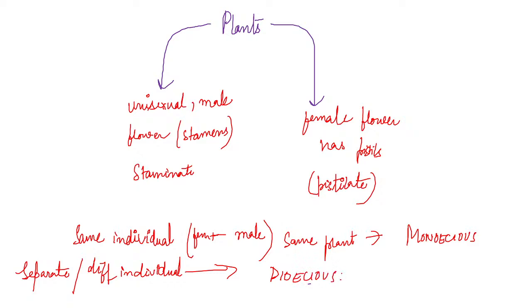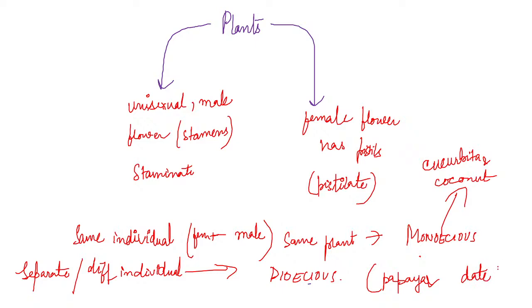Clear? Monoecious plant examples are cucurbita and coconut. Dioecious plant examples are papaya and date palm. Okay, dear students, so this was about the plants.